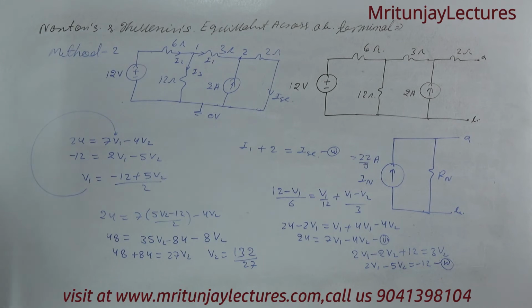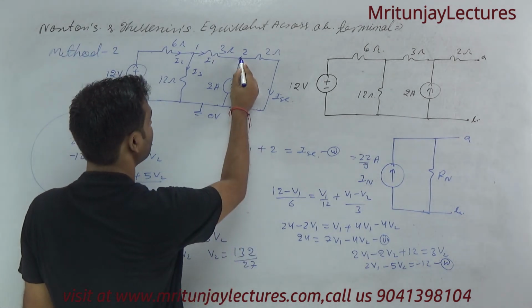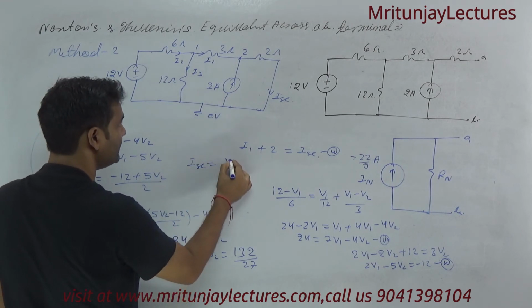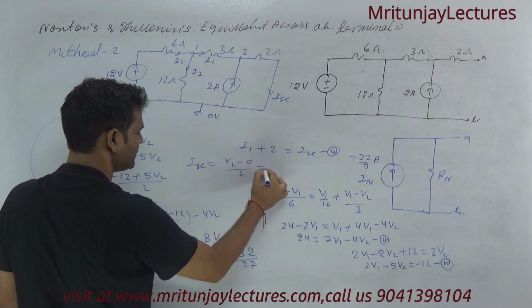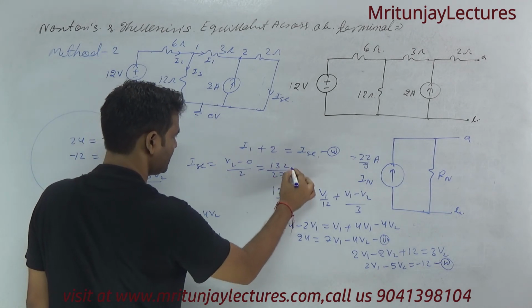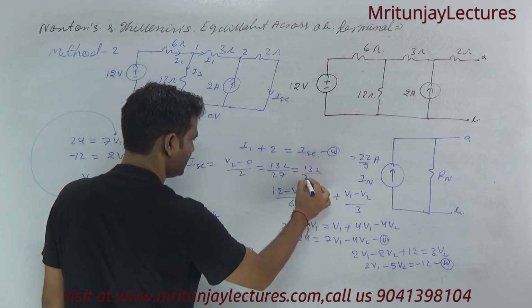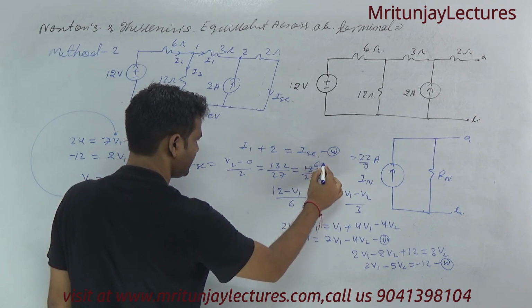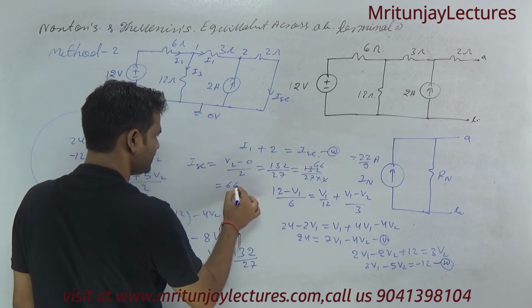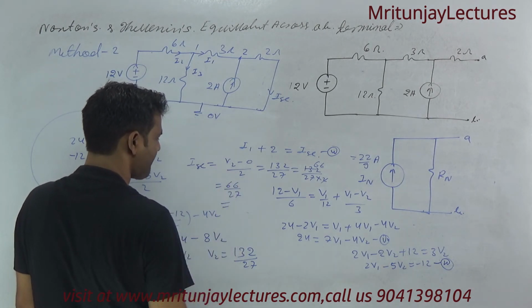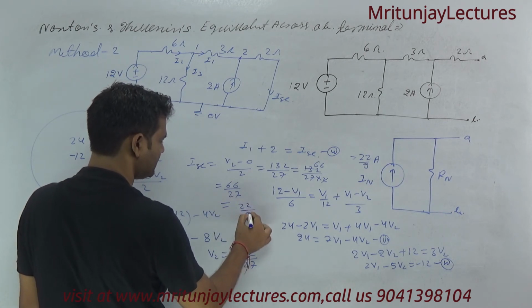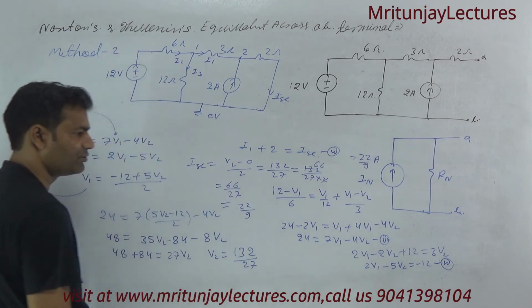Now our motto is ISC. So ISC is V2 minus 0 divided by 2. So 132 divided by 27 into 2 means 66 divided by 27, which is 22 by 9.